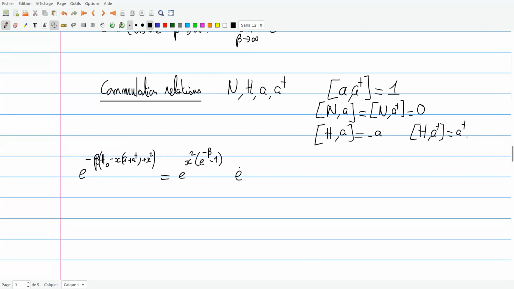Then I will have an exponential of the creation operator A dagger. Right, this is this. Then I will have H0 in the middle. And then the same function, but for the annihilation operator.